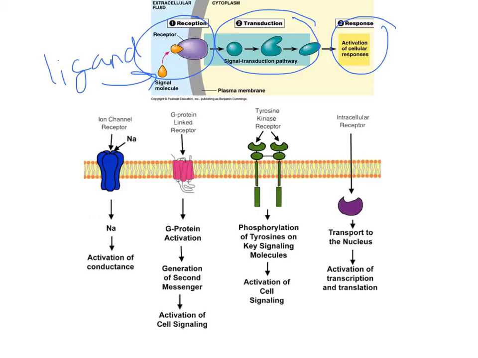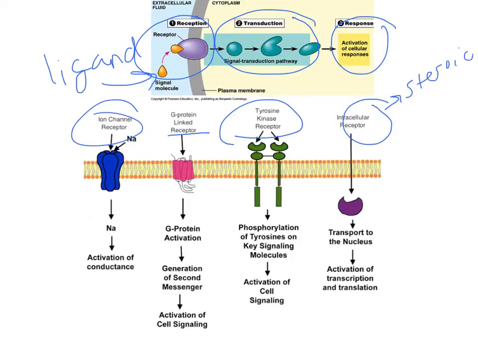Okay, so remember we talked about a G protein. When that G protein gets activated, it will start the second messenger, the tyrosine kinase, which will phosphorylate, and then it will activate multiple pathways. As well as the ion channel receptor, which will open and close in correspondence with the binding from the ligand. And then remember, an intracellular receptor, if it was a steroid-based hormone, where they could fit through that cell membrane and they would bind to something within the cell, that would then trigger the cellular response.